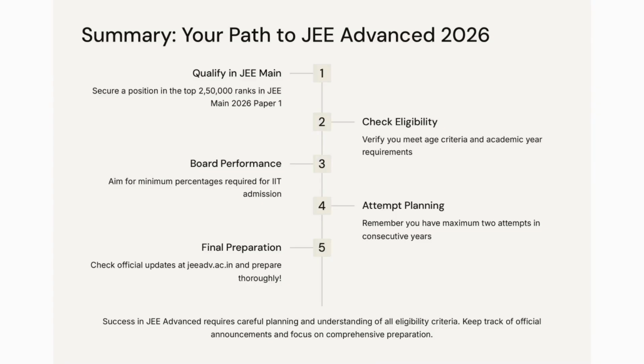To wrap up, qualify JEE Main and secure a place in the top 250,000. Check age and academic year eligibility. Make sure your board performance meets IIT admission rules. Plan your attempts carefully. Only 2 consecutive chances are allowed. And finally, keep checking the official website jeeadv.ac.in for updates. Success in JEE Advanced requires not just hard work, but also clarity about these eligibility rules.